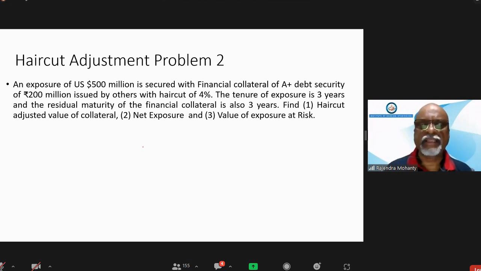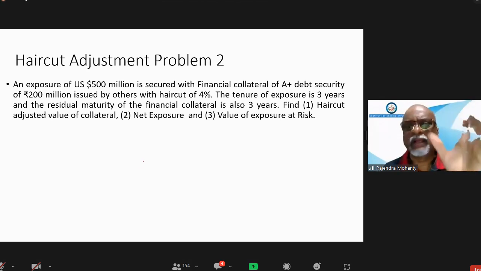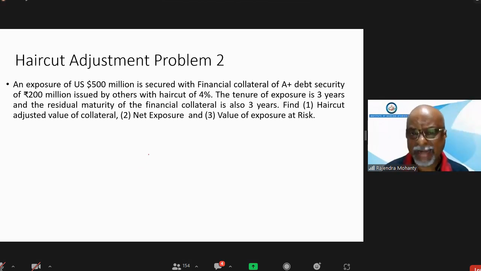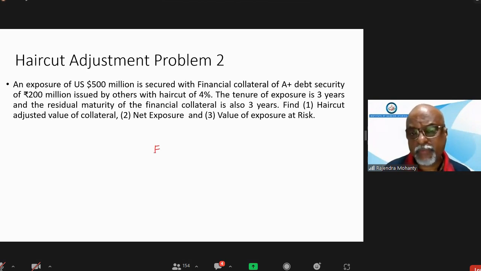The only thing I have not done is this: sometimes the question will be asked where the bank has given a loan by borrowing cash from another bank in the credit market. In such cases, the exposure also will have a haircut.